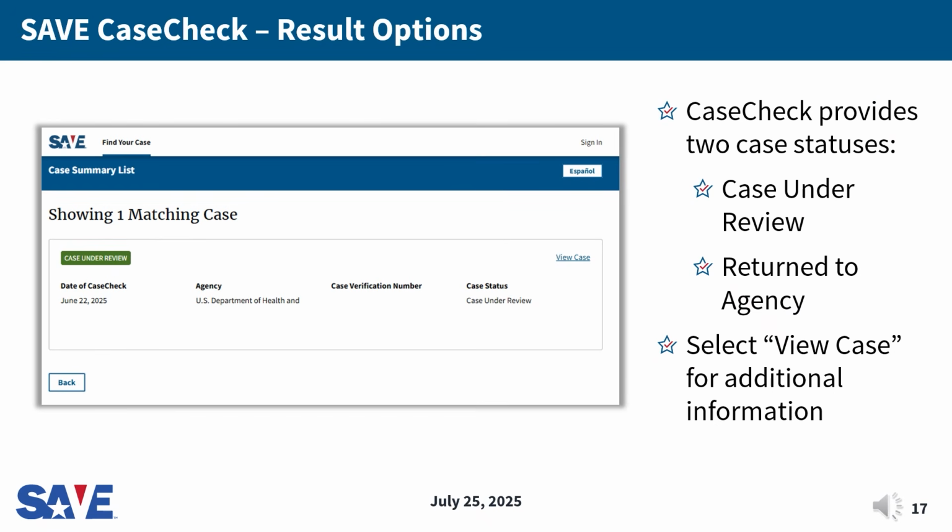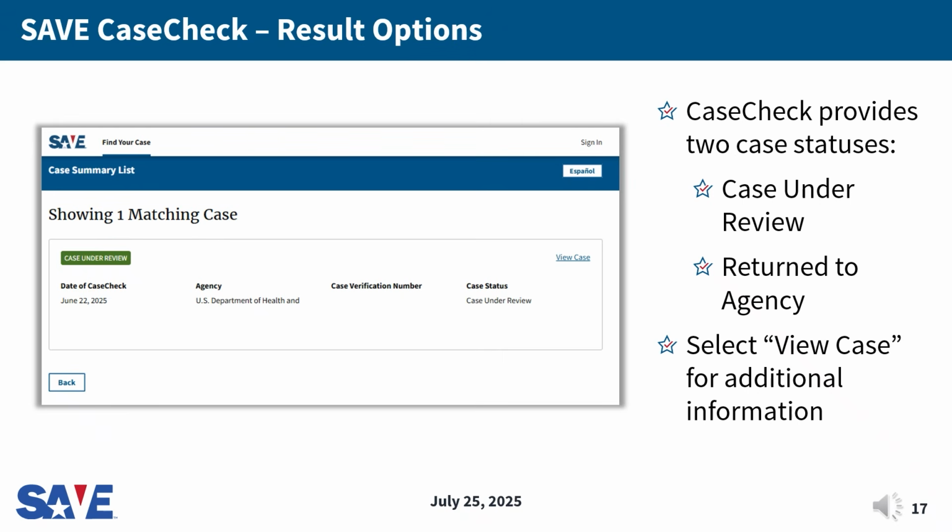If the data you entered matches what was used to create the SAVE case, information for your SAVE case will appear similar to what you see here. There are two different responses you can receive when searching for your SAVE case using CaseCheck. The first response is Case Under Review. The second response is Returned to Agency. The status of your case is located on the left-hand side of the screen, as you can see here.